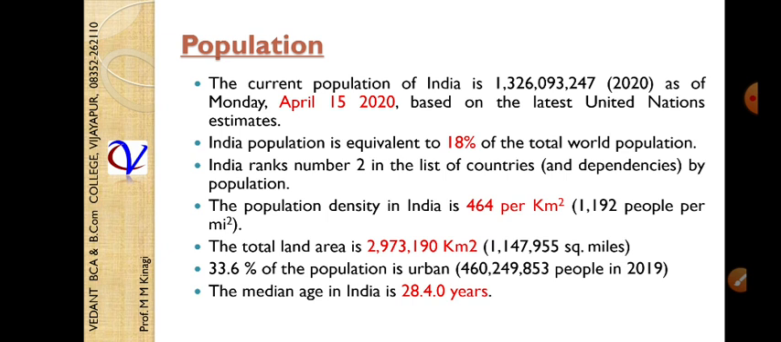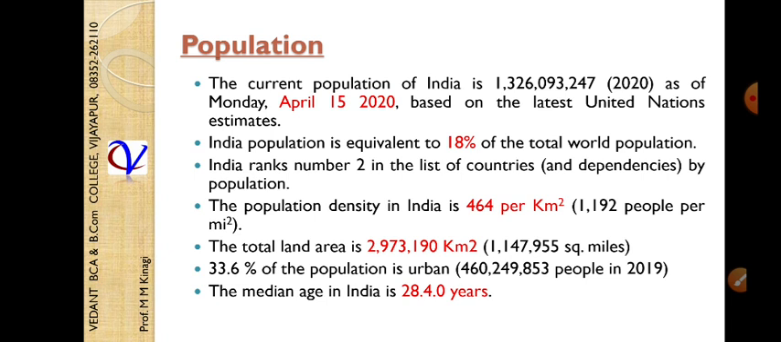Okay, 132 crore population is there in 2020, as of Monday, April 15, 2020, based on the latest United Nations estimates. If you check on the internet, there is a world population meter, worldometers.info. If you check that, every second the population is changing, based on the data. So the present population of India is 132 crores as per April 15, 2020.